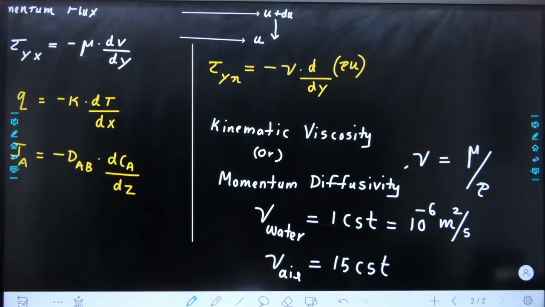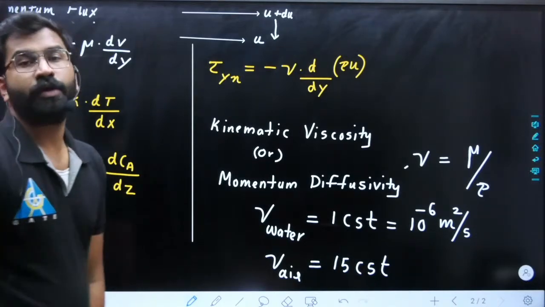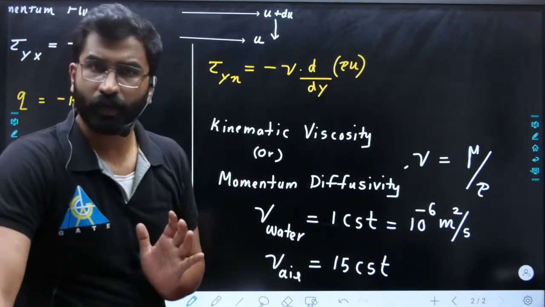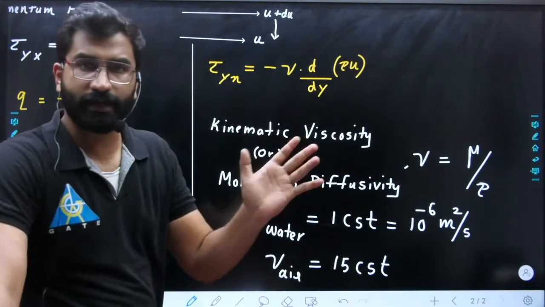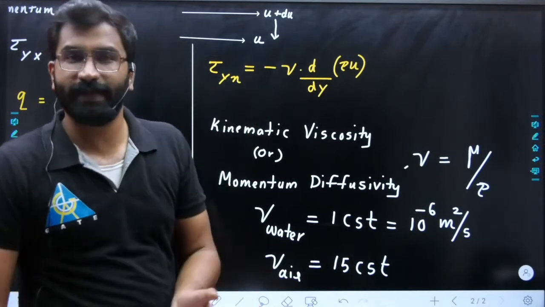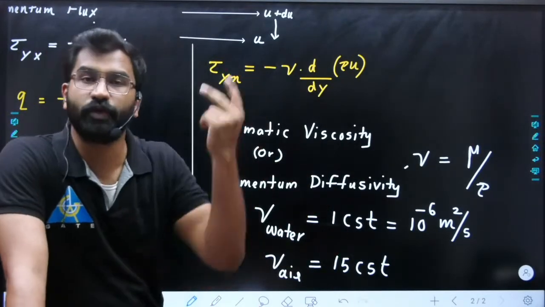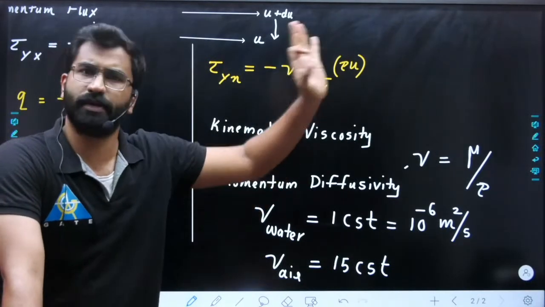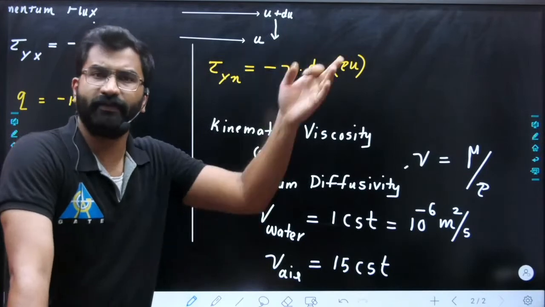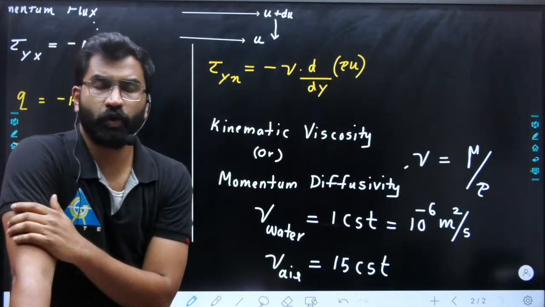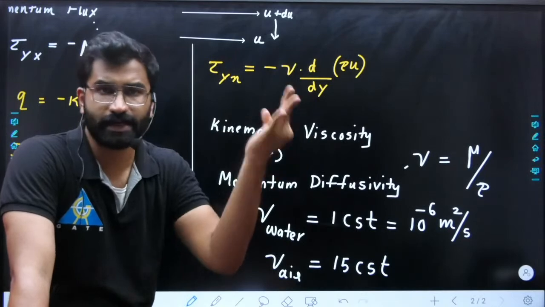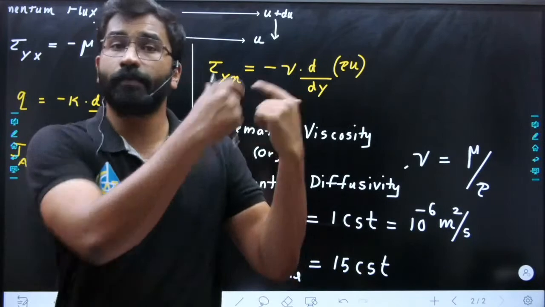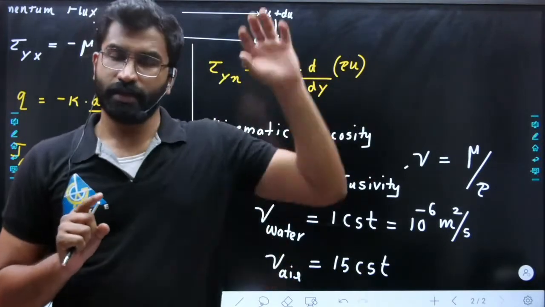Same way, you will be having thermal diffusivity in your heat transfer. So this is your momentum diffusivity. Based on these diffusivities, you will be having dimensionless numbers. You have Prandtl number, Lewis number, etc. So in mass transfer, heat transfer and fluid mechanics, connecting these three, you are having three dimensionless numbers. In your mass transfer also you will learn this, so try to remember those things.